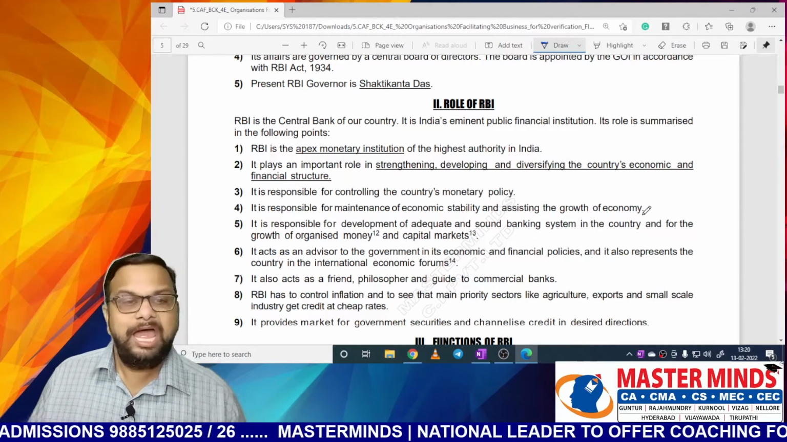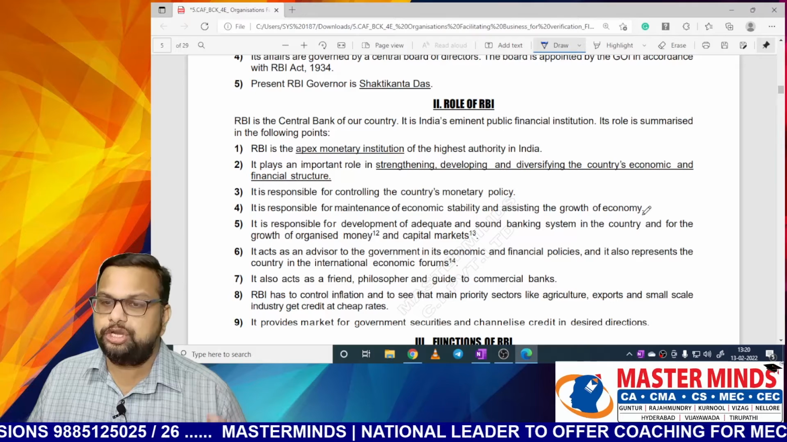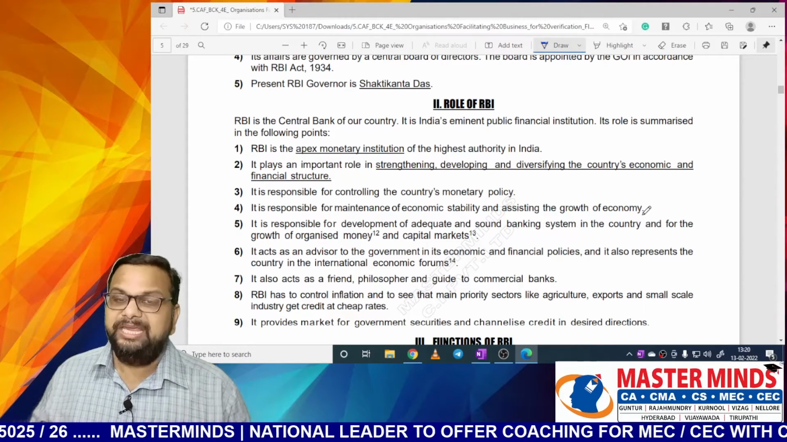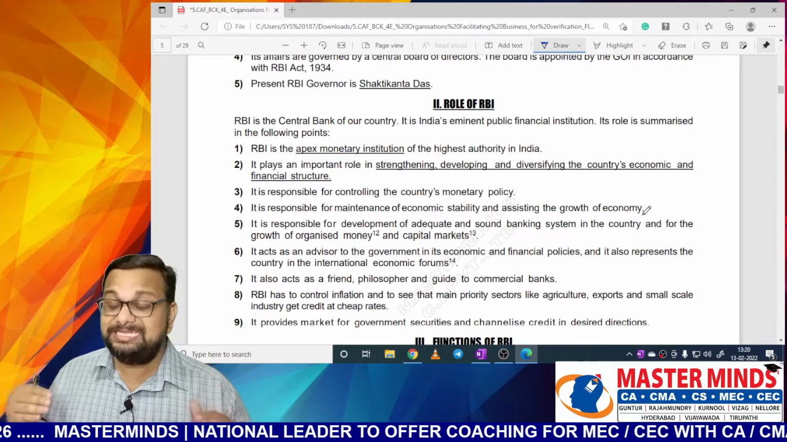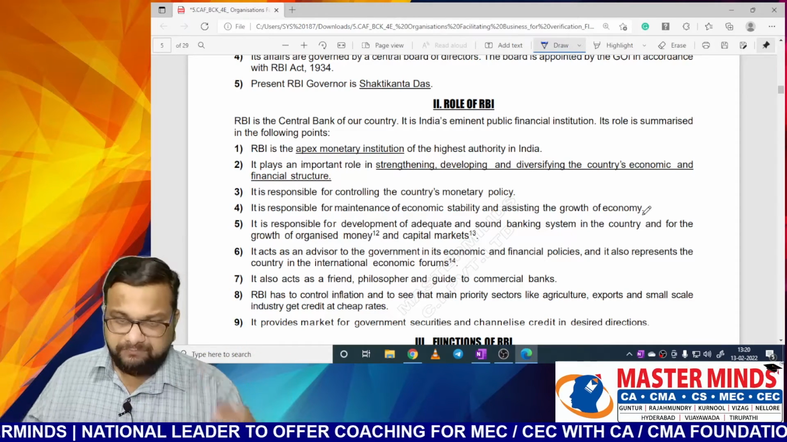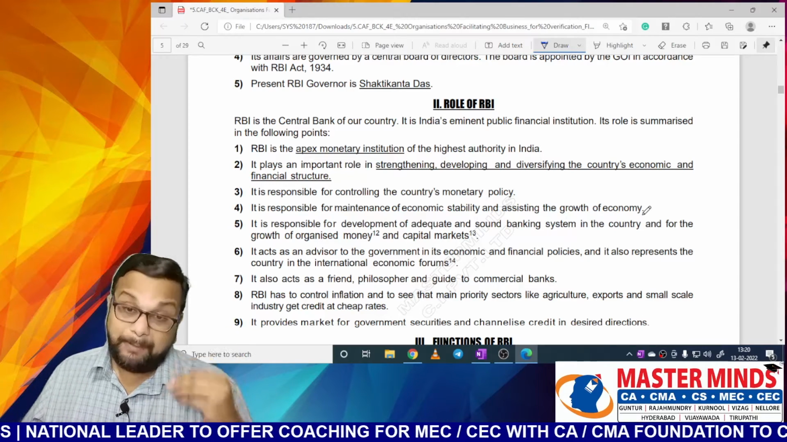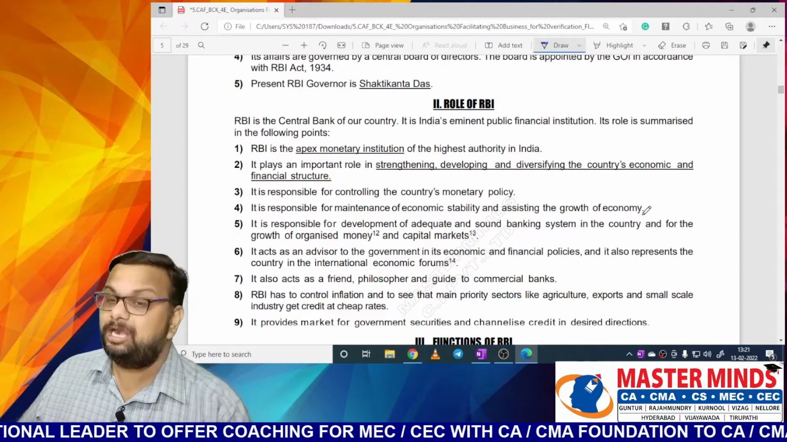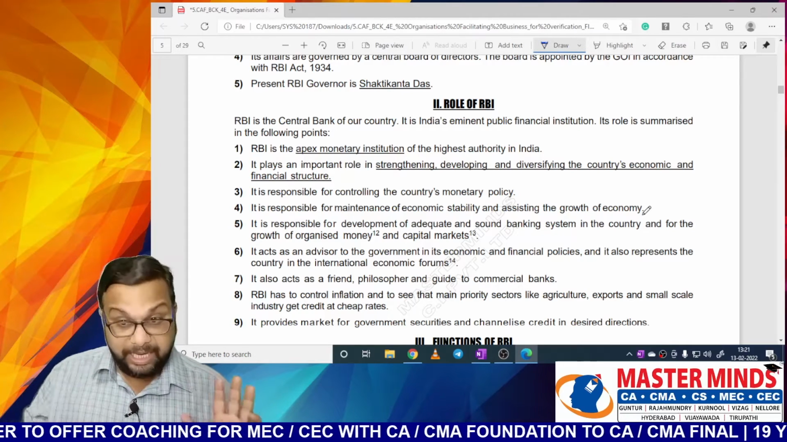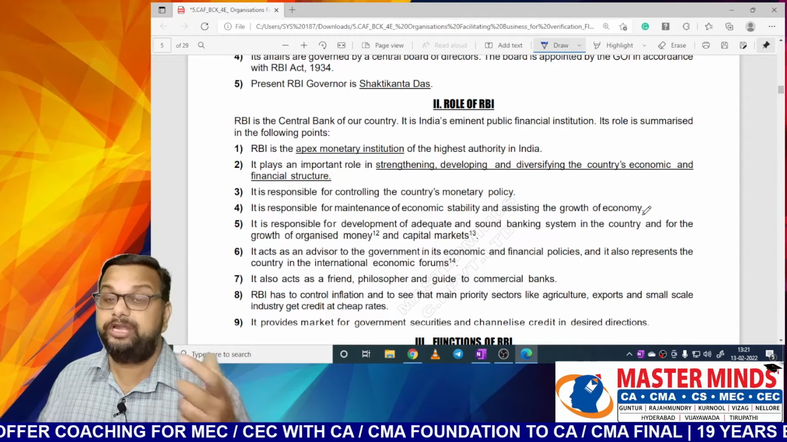First role, RBI is the apex monetary institution, the highest authority of India. So in India, when it comes to money, it has the highest authority. Any sort of money will be issued by RBI. The amount of money in an economy will be controlled by RBI along with the government. So when it comes to money, everything is to be decided by RBI. Okay, that's why it is an apex monetary institution.